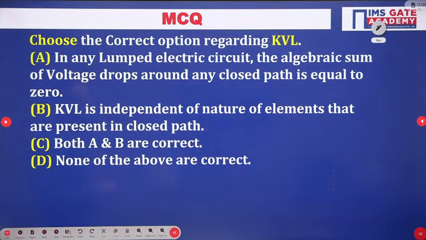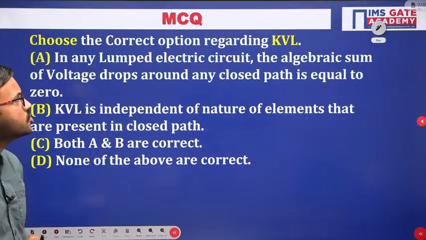All of you read the question and then the choices one by one, and you can choose among the given choices which one is correct.